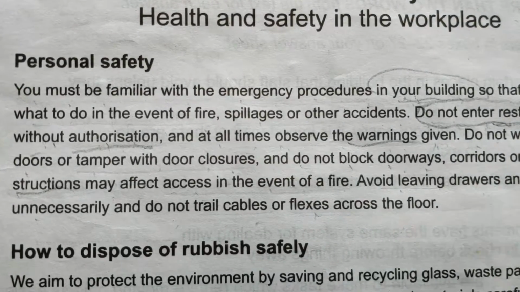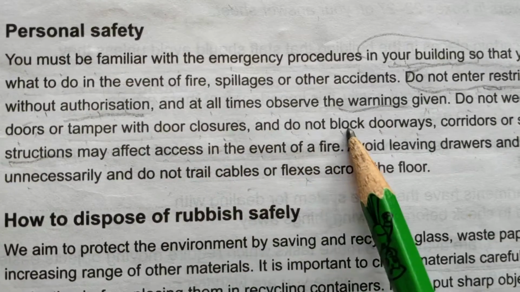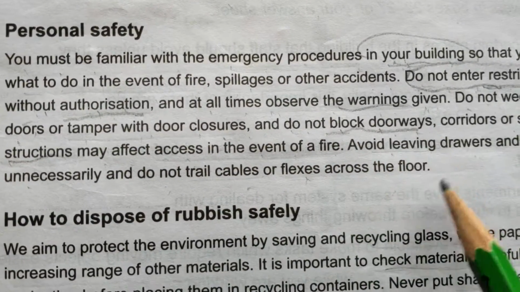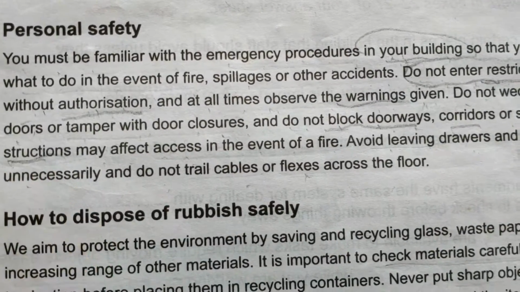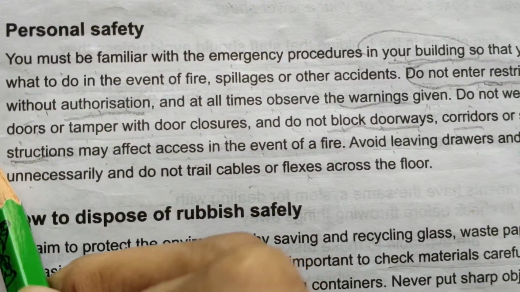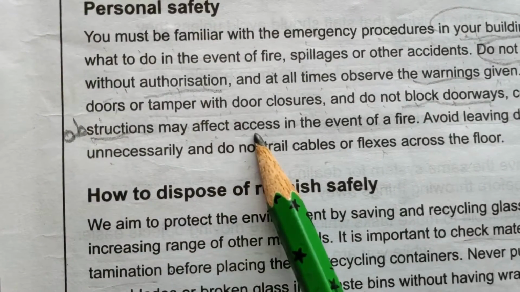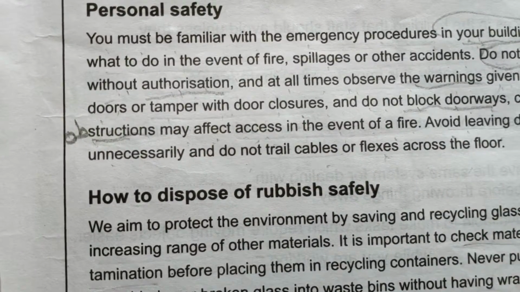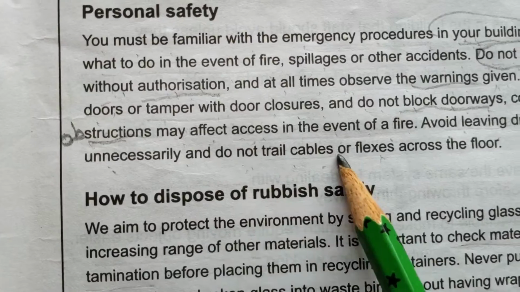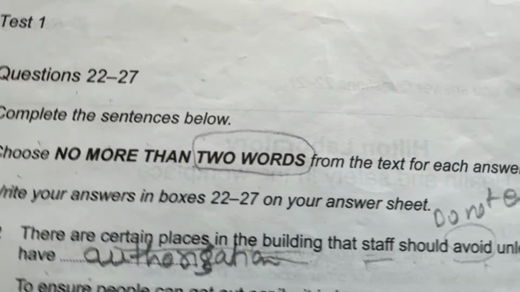Do not wedge open fire doors or tamper with door closures, and do not block doorways, corridors or stairs as obstructions. Obstructions may affect access in the event of fire. Avoid leaving doors open unnecessarily, and do not trail cables or flexes across the door. Do not wedge. Okay, let's read the question again.